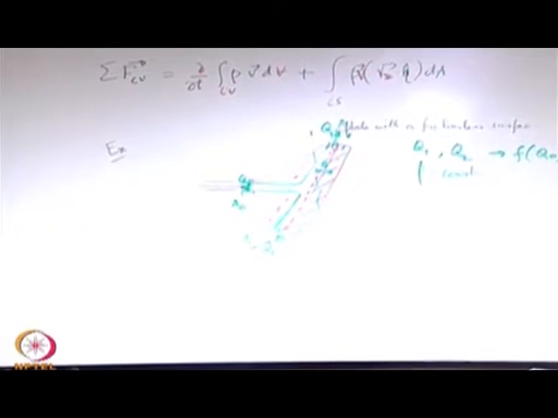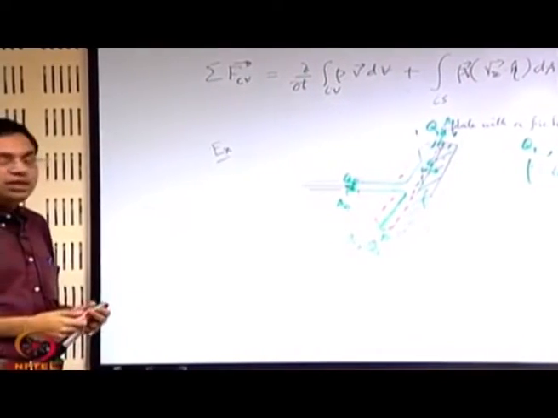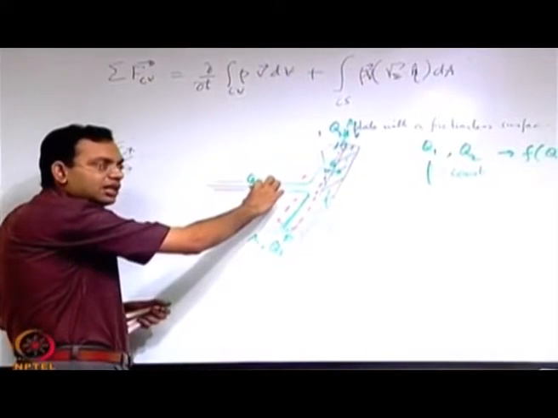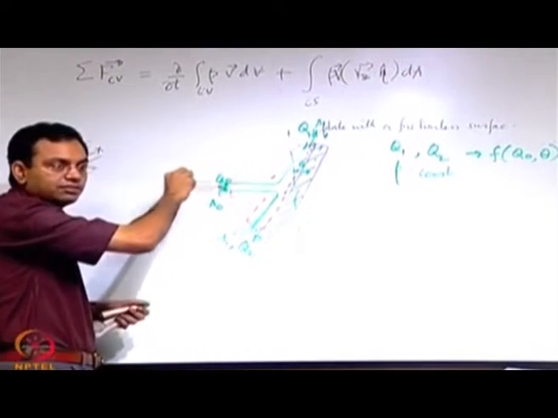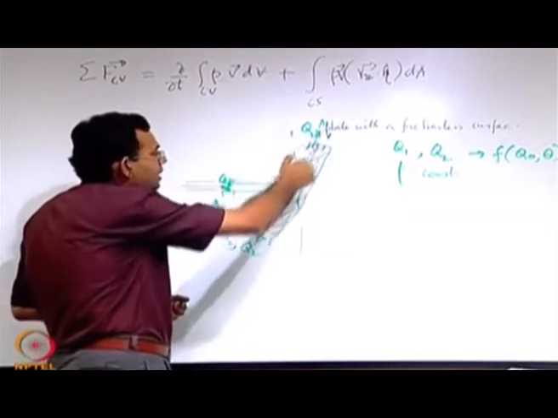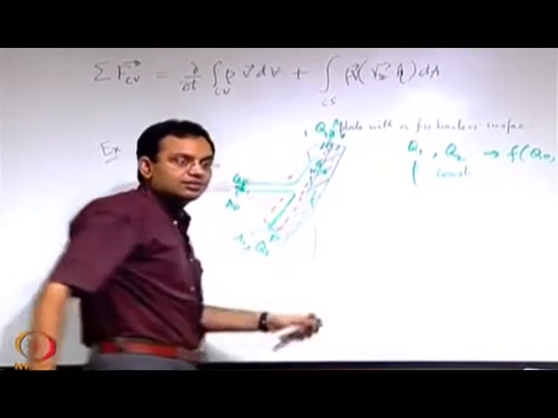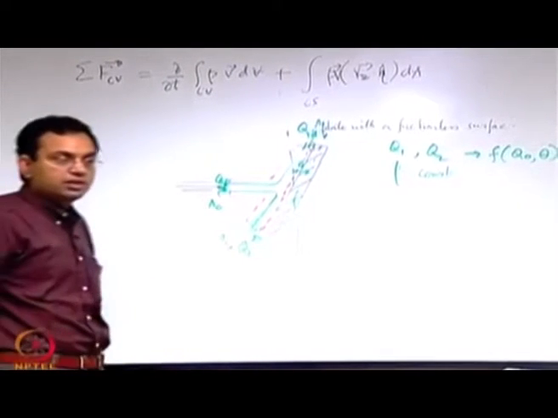These are the parameters which we do not know, because these are not within our direct control. What is in our direct control may be this area, because this depends on the ejected jet from the tube or the pipe, whatever nozzle, but when it comes on the plate and moves, this depends on many other things. So, directly we cannot say, but one thing we can say is that the mass will be conserved.